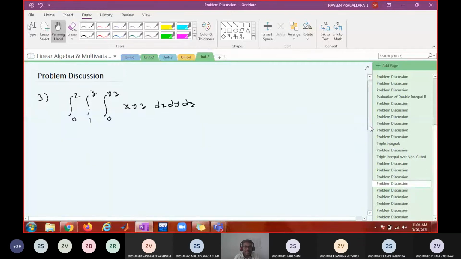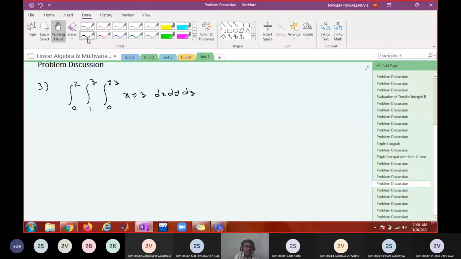Directly you can evaluate the integral by integrating with respect to one variable, treating the remaining variables as constants. So now you want to integrate with respect to x. Therefore, which variables are to be treated as constants? y and z.